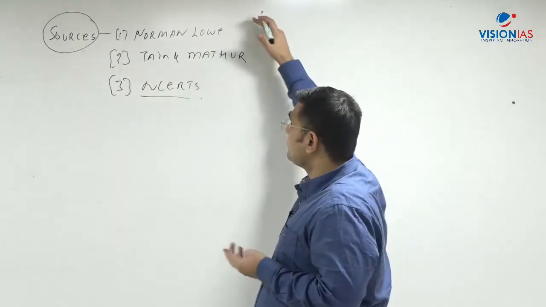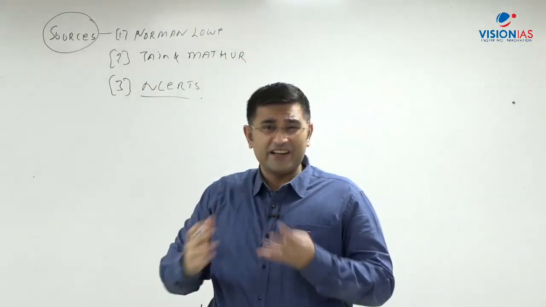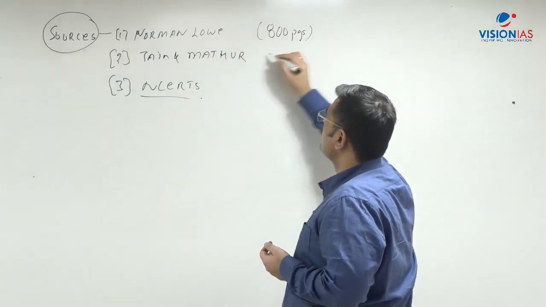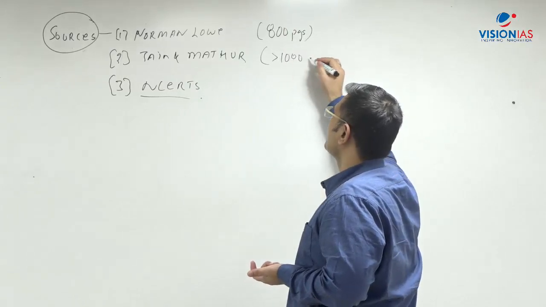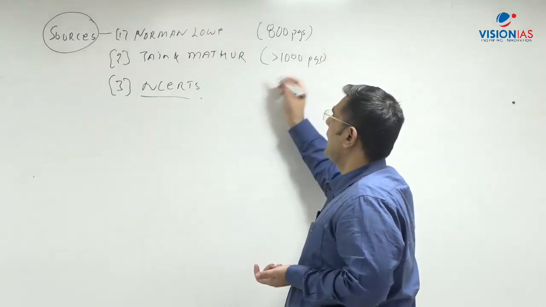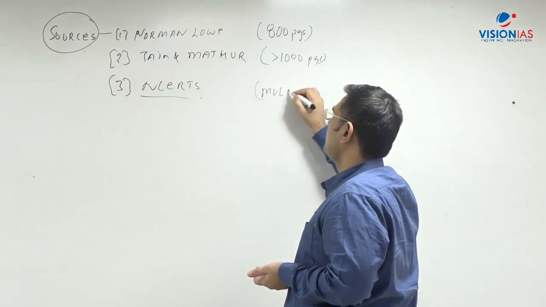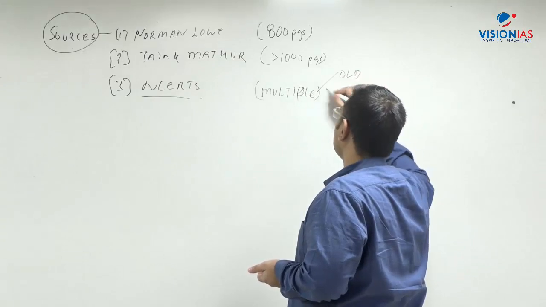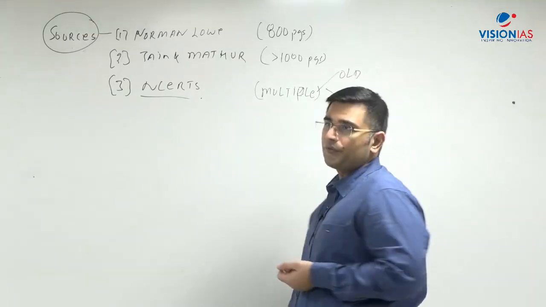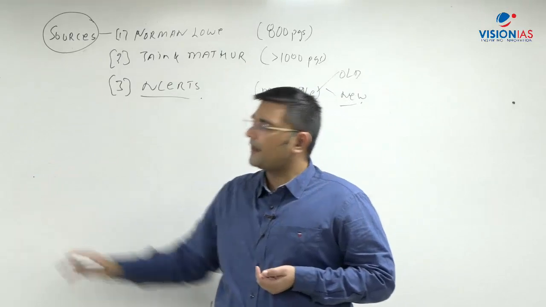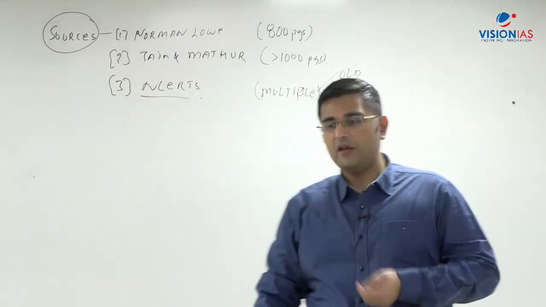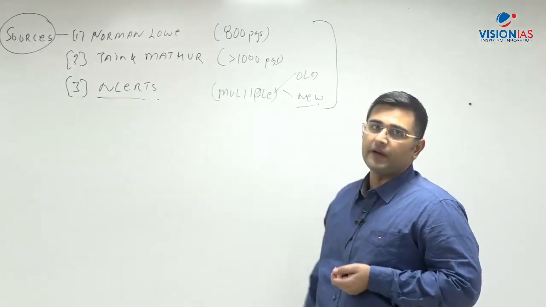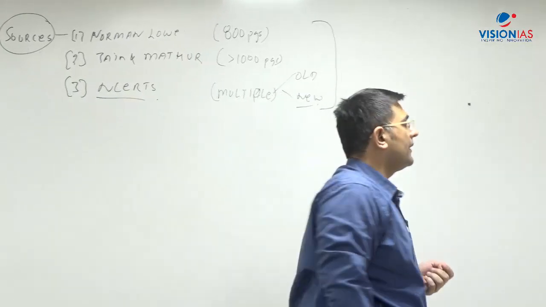Like for example, Norman Lowe runs into around 750 or 800 pages. Jain and Mathur, obviously I think it is more than 1000 pages. Right. NCERT is obviously multiple classes. For example, old NCERT, then new NCERT. These are the things. So therefore, what we see is that the number of questions which come for the world history are not that many. If you look at the sources, then it is a huge amount of material which is to be read, right? It is a huge amount of material which is to be read.